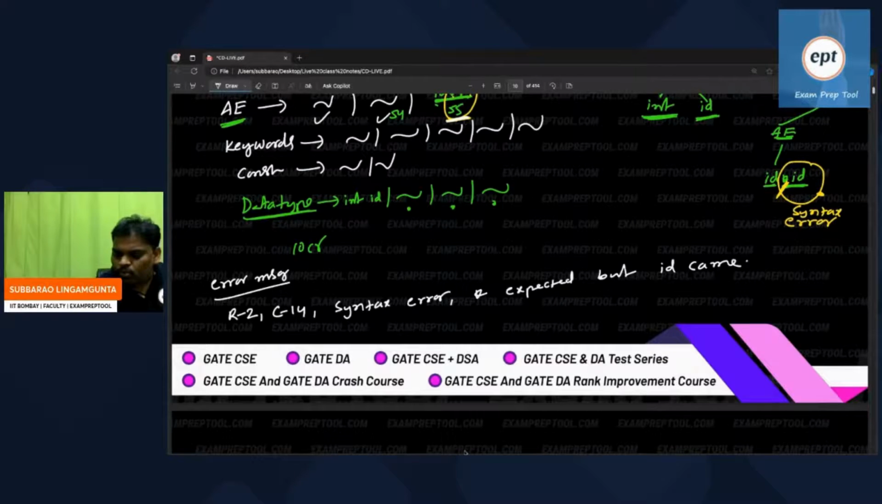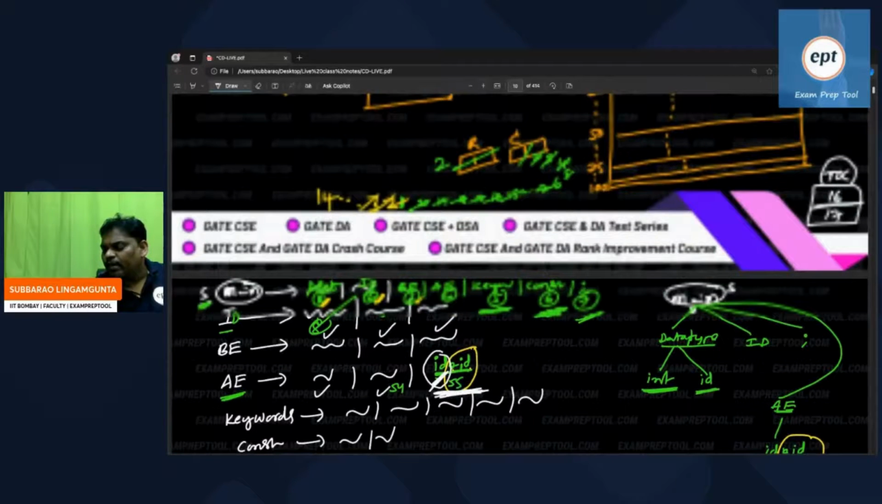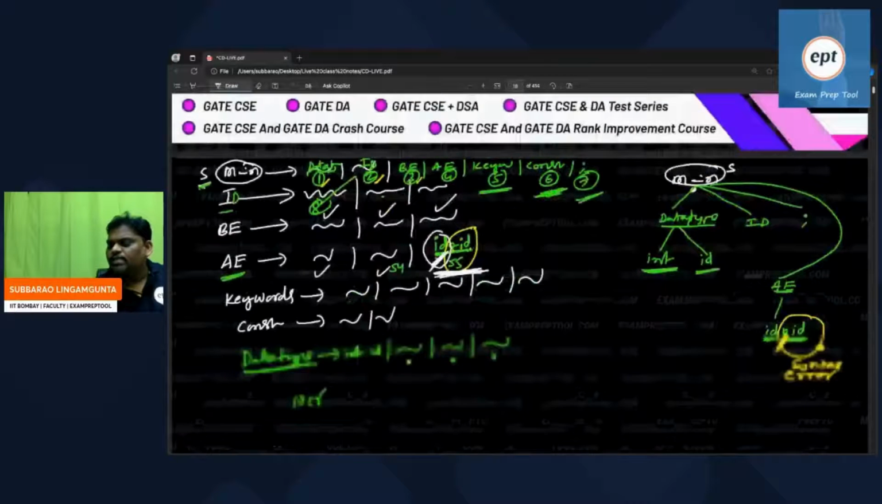So based on the first one, see, the previous token is ID. Based on this, I take the 55th production. But the 55th production says further there should be star ID. But in the program the next token is ID, whereas star was expected. So there is an error.